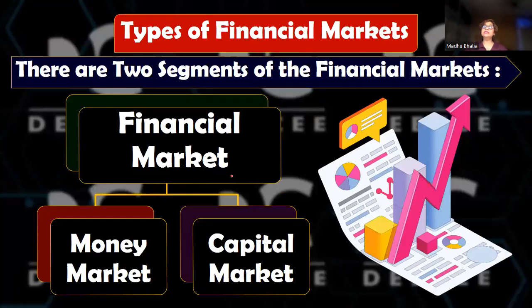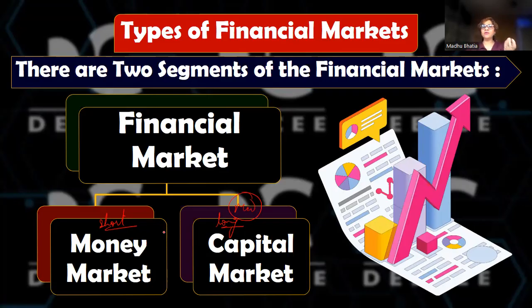Moving on to the segments of financial market. So financial market is divided into 2 segments, money market and capital market. Money market is the short-term funds market, whereas capital market is for long-term funds. Now, in grade 11th, we had studied there are 3 kinds of funds, short, medium, and long. So here we don't study medium term separately. Medium term is automatically covered sometimes with long-term or sometimes with short-term funds.